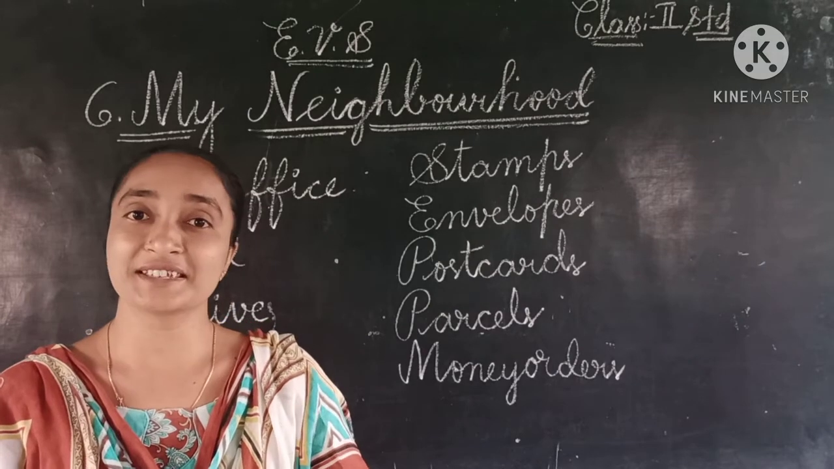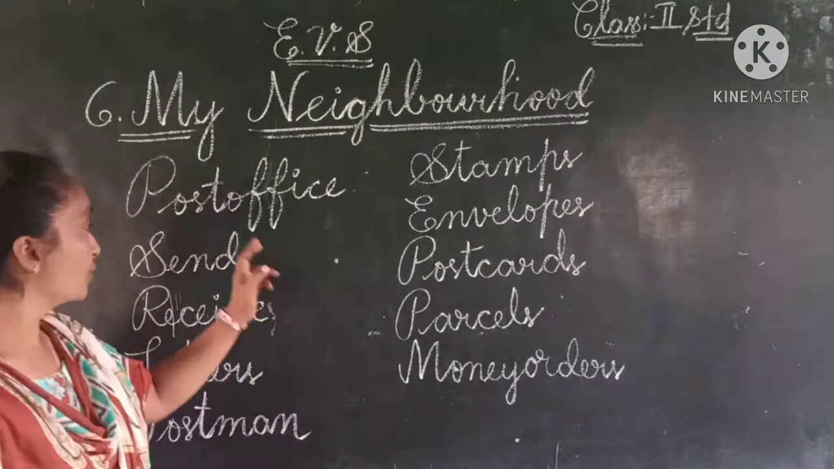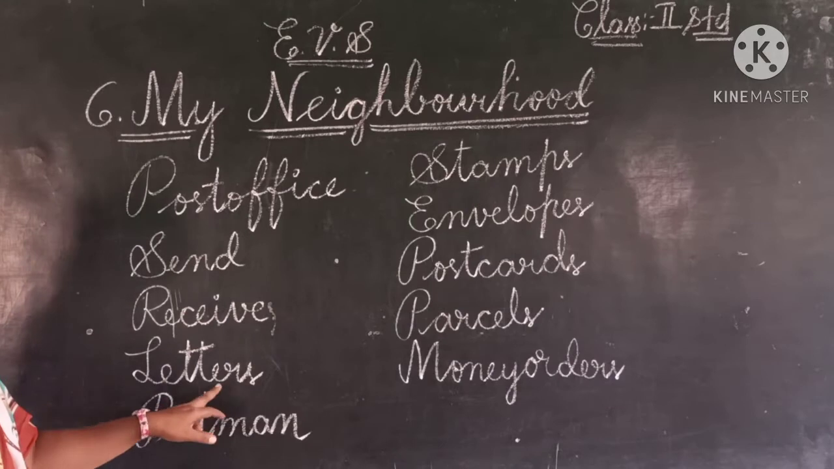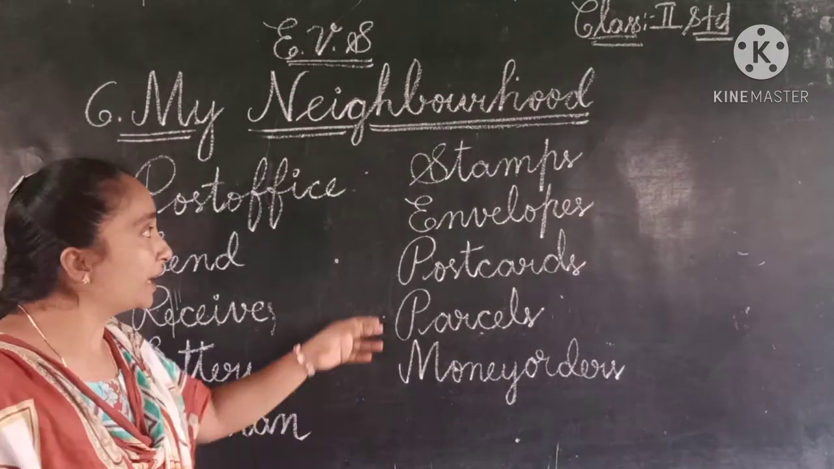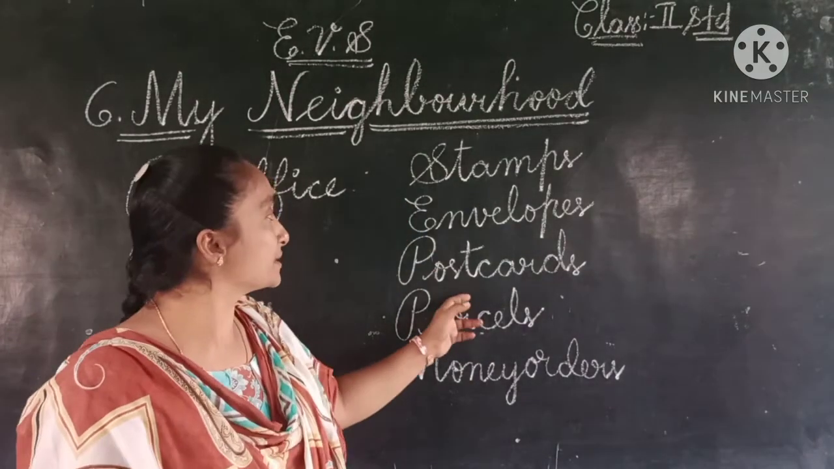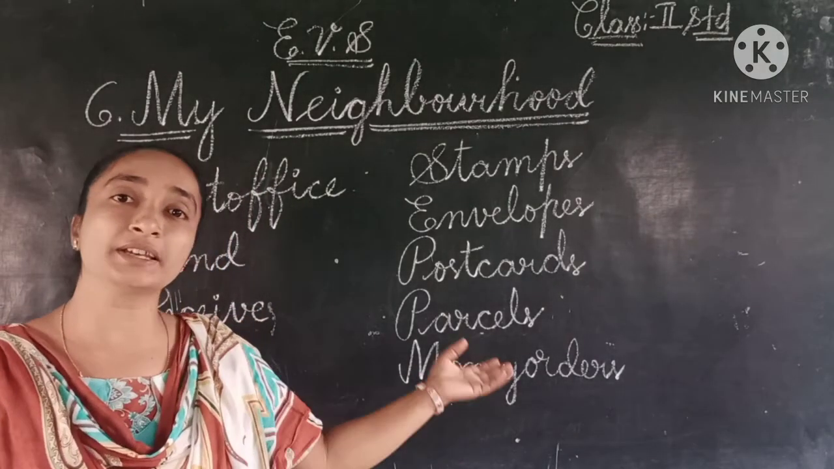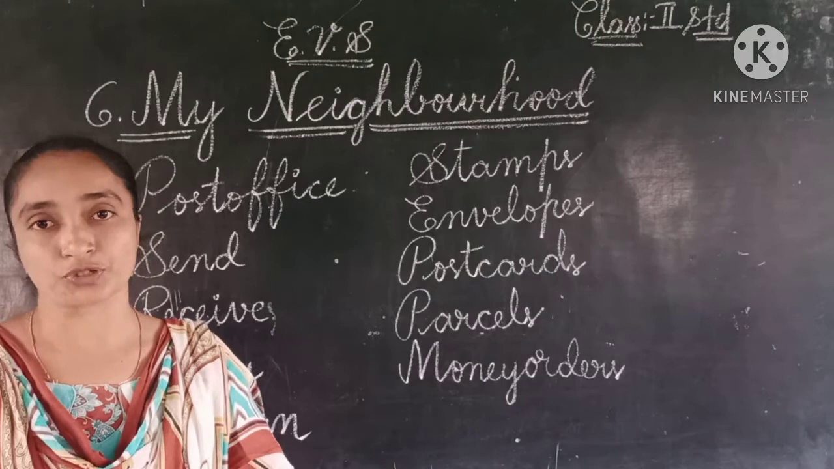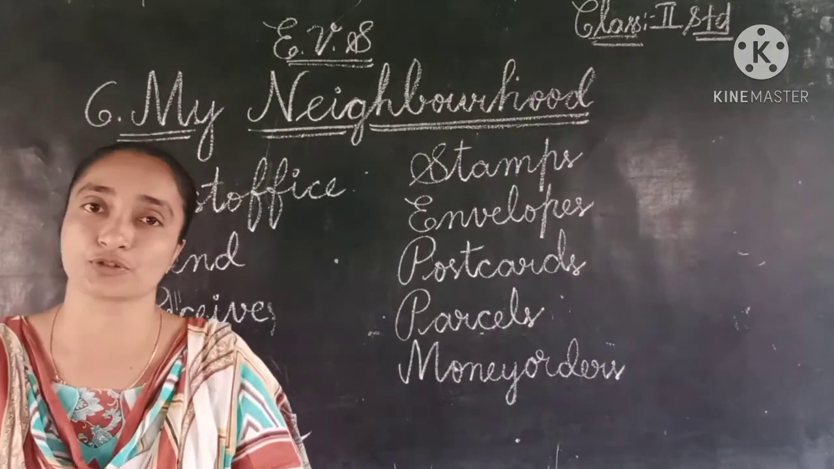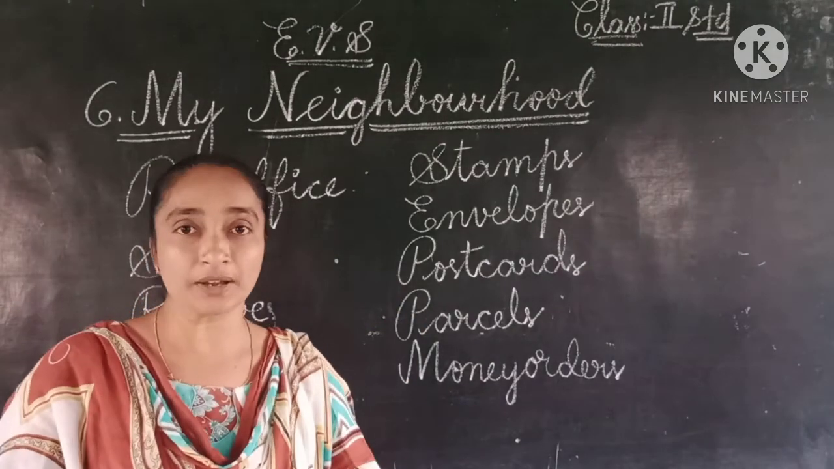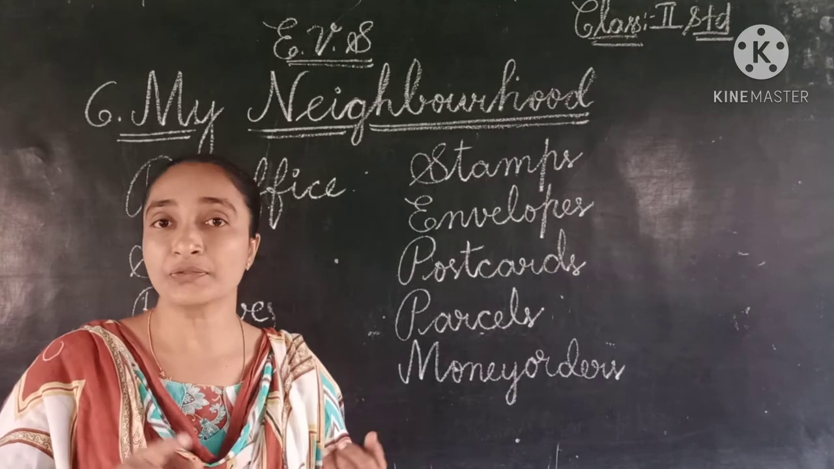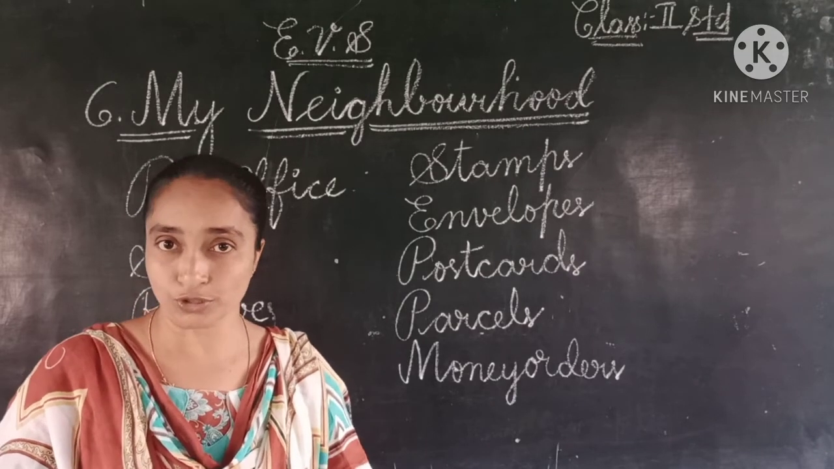So this is the use of a post office. At the post office we can send and receive letters through the postman, and get stamps, envelopes, postcards, parcels, money orders, everything goes through the post office. These are the things we can find in the post office. This is one of the most important places. The first one was the market and the second one is the post office.